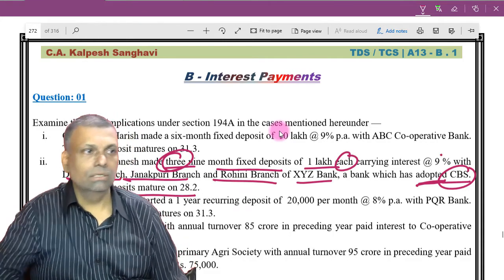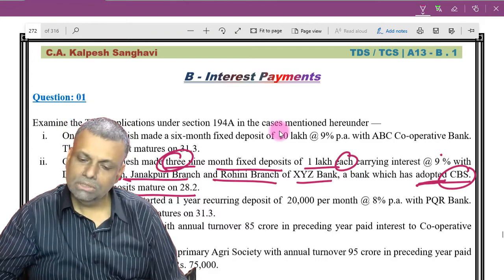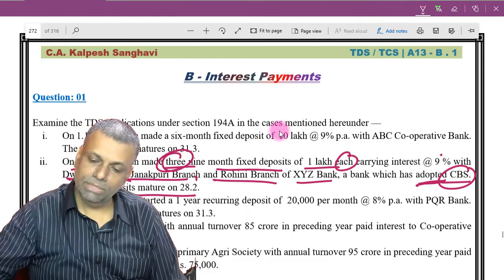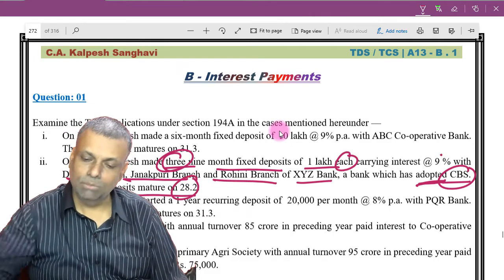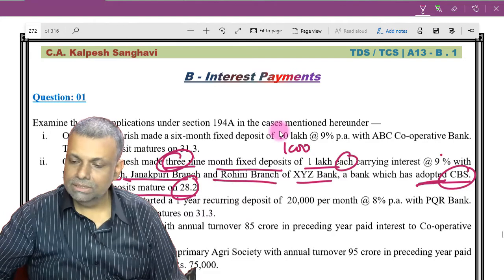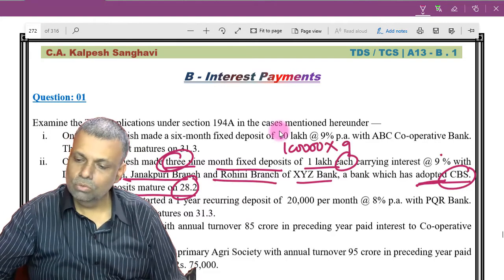Just calculate the number of months. How much does it come? June, July, August, September, October, November, December, January, February. It matures in February. So it is 9 months. So 1 lakh rupees into how much percentage?